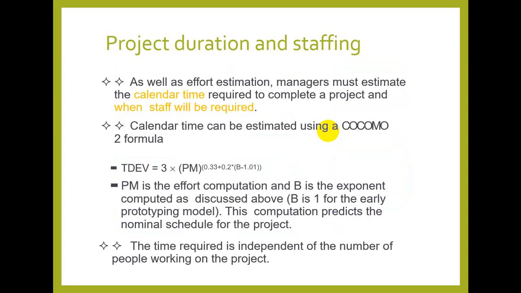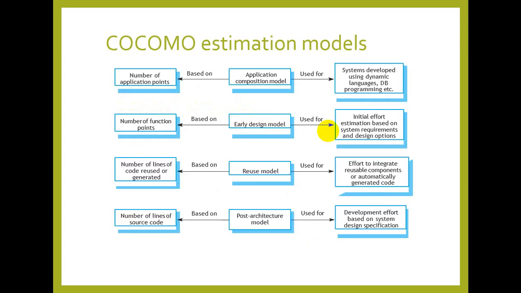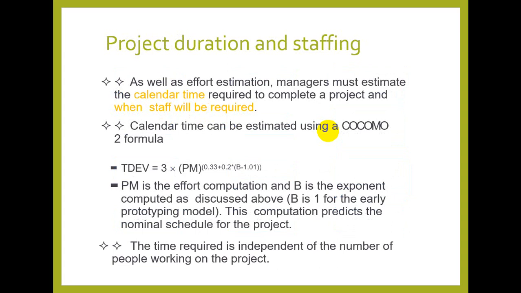Similarly, this was the effort required in the project, and effort from the four perspectives as we have seen. We also have to estimate a calendar time, how much time we need to complete the project, and when the staff will be required.